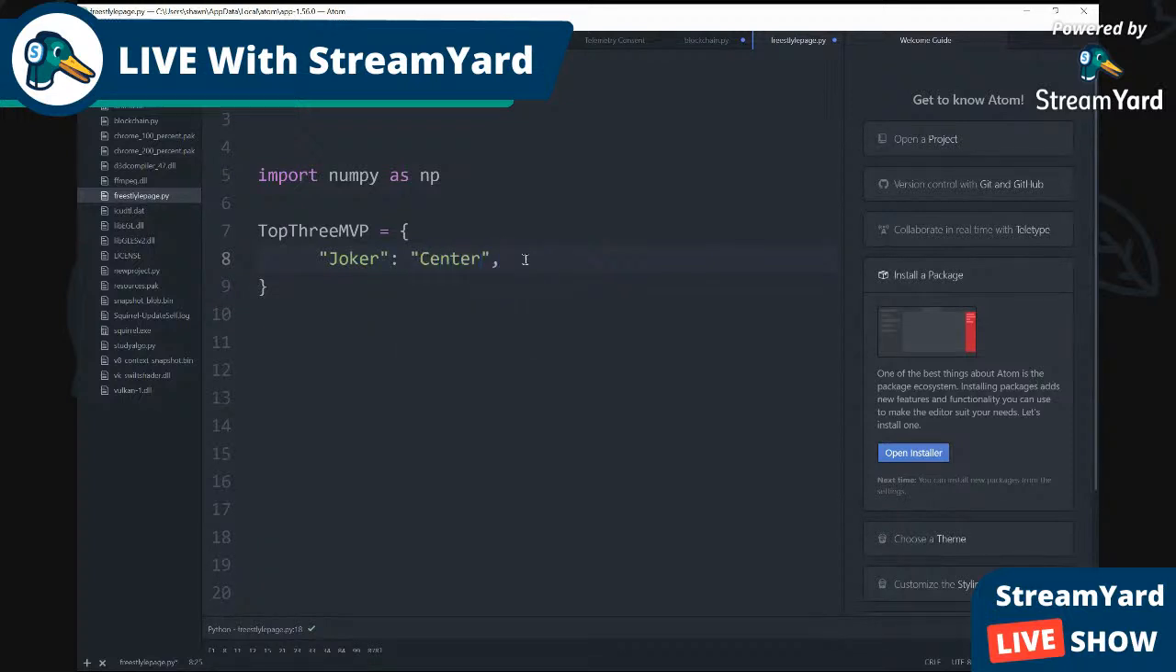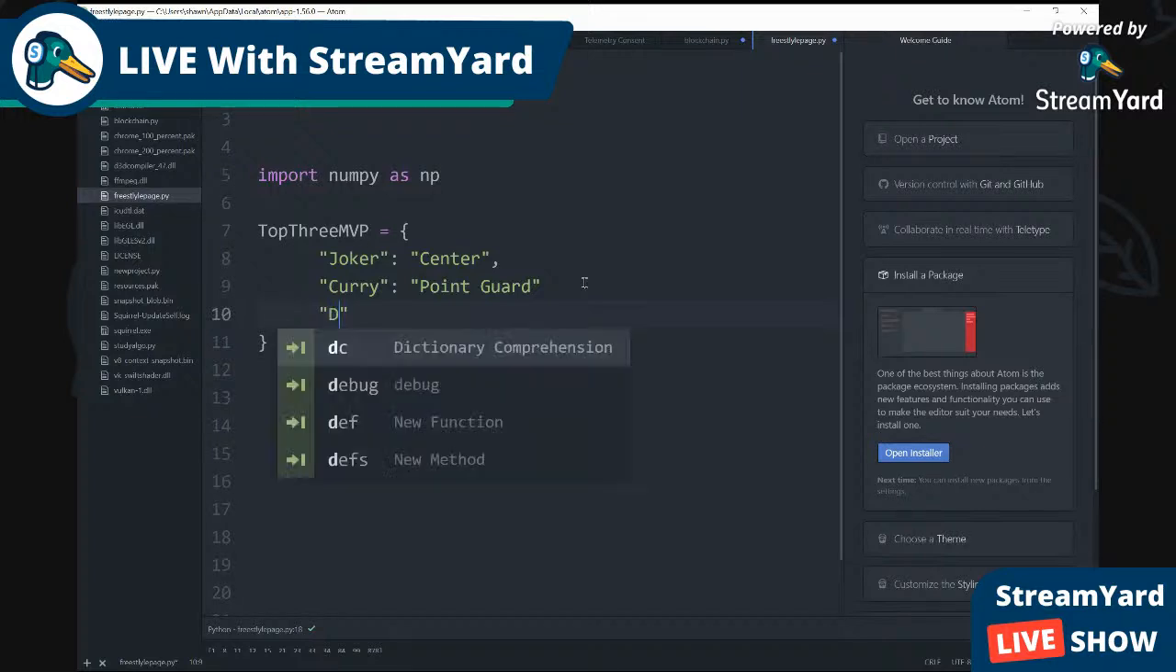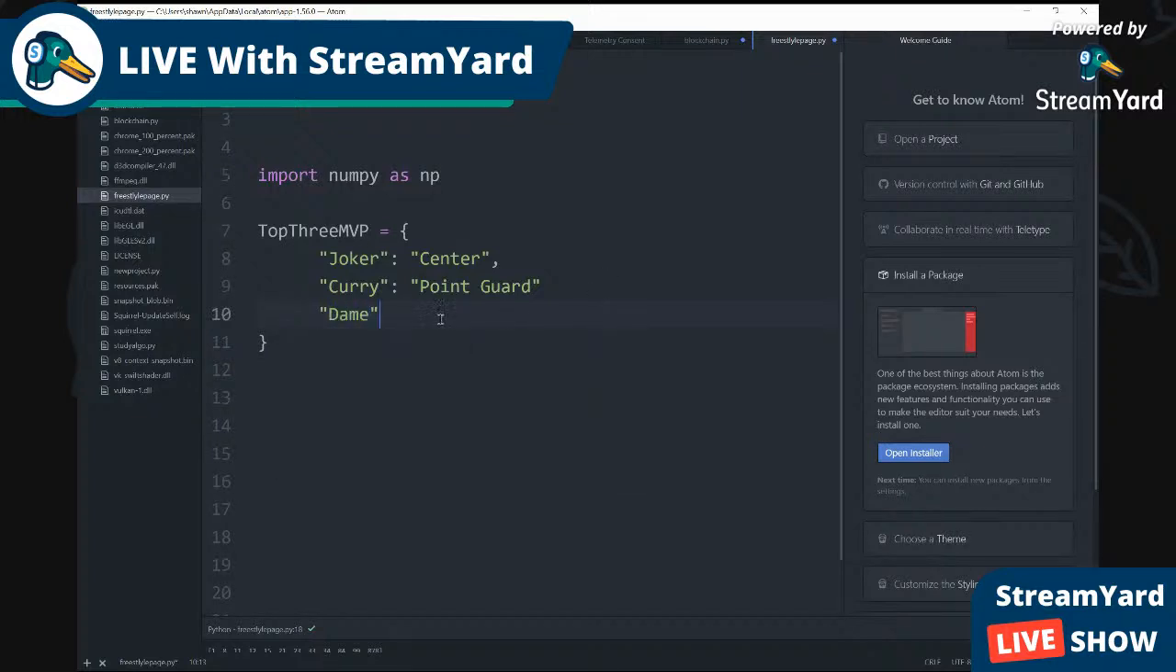And if we're gonna put a comment here, the next one, I think number 2 might be Steph Curry. So I'll just put Curry. He might be number 2. Steph Curry's a point guard. And the third one, I'm not sure. Could be Dame Lillard. I'm gonna just put Dame. If anybody has the list, you can let me know in the comments. Dame's also a point guard.